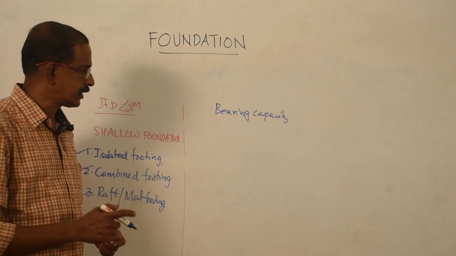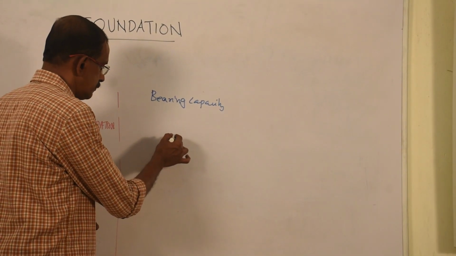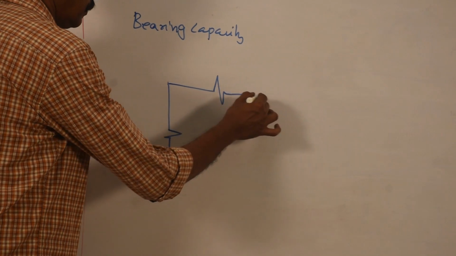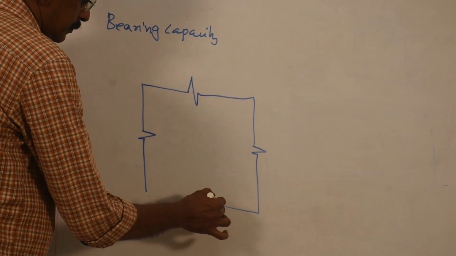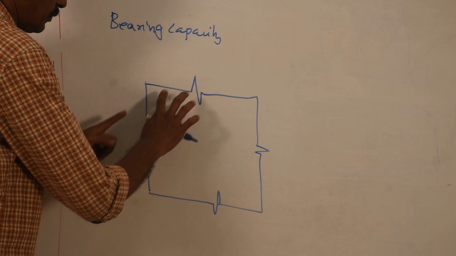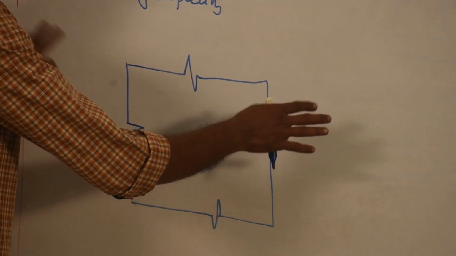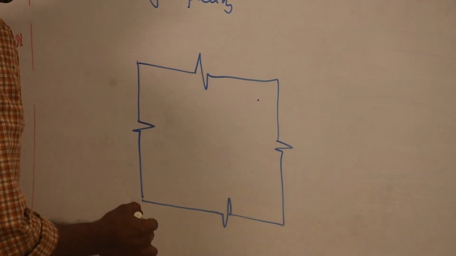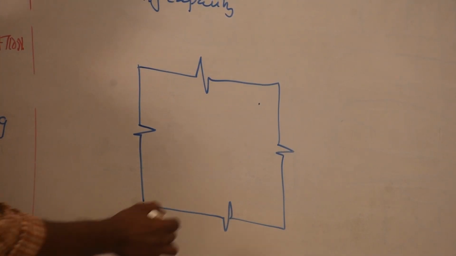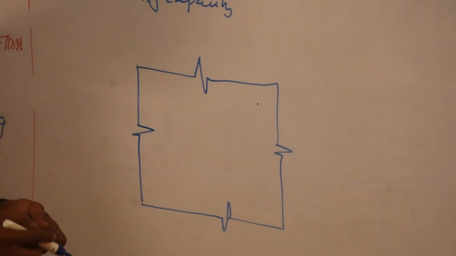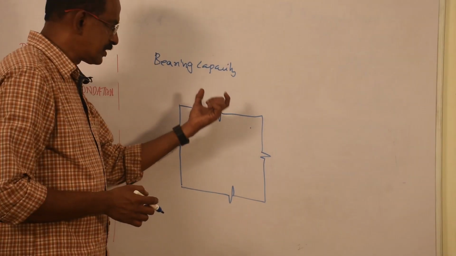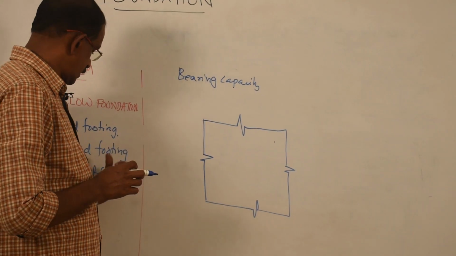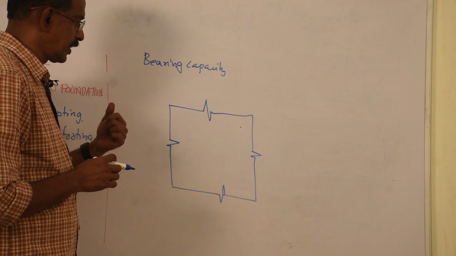Now consider a small area. This symbol means it is continuous. I am taking a small area extending towards all four sides. Consider here there is very high bearing capacity, here very low, here medium, and here high or low. Without considering this special property, if you construct any structure, that structure may fail. So the construction of raft or mat footing is like this.